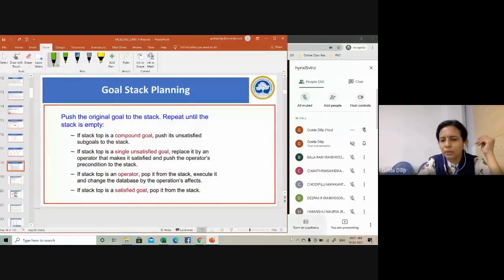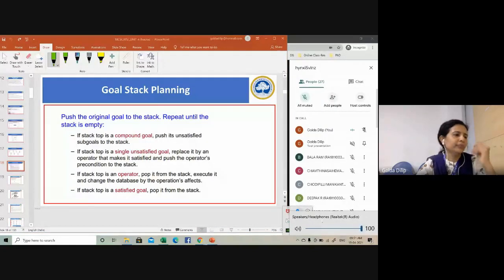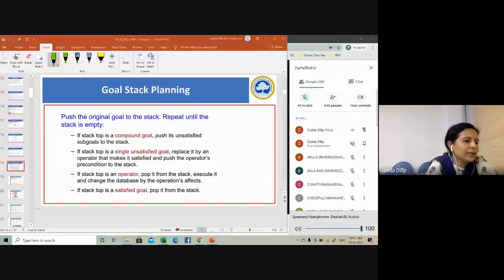So, what did we do in the last class? Last class, we had started with the fourth unit. Fourth unit is all about planning. Then I told you about planning, the significance of plan. Then we discussed a planning sequence with the help of a problem called block world problem. Okay, so that was what we discussed in the last class.